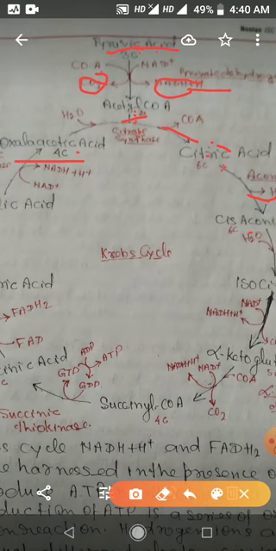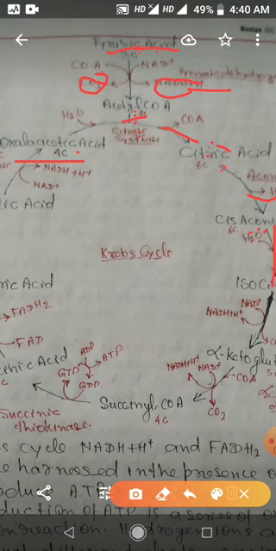Then citric acid is converted into cis-aconitic acid. Now cis aconitic acid undergo first hydration reaction, and in presence of aconitase, cis aconitic acid now converted into isocitric acid.